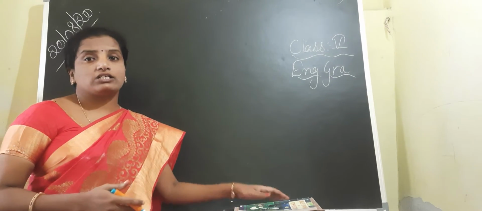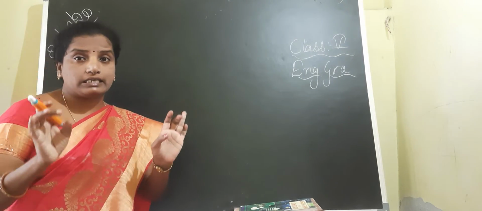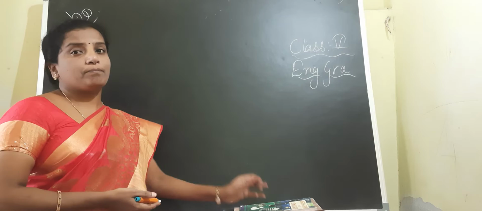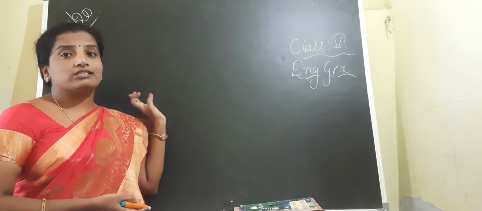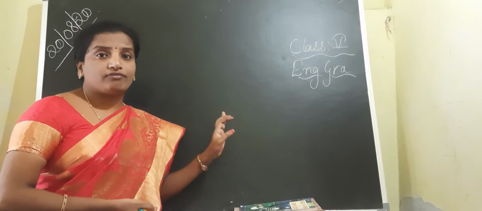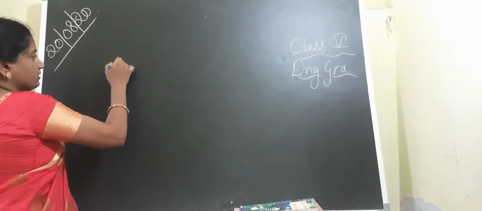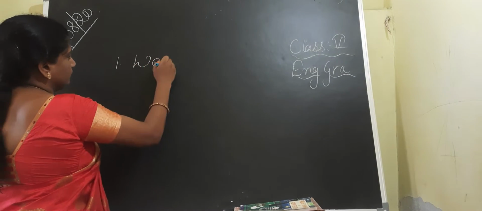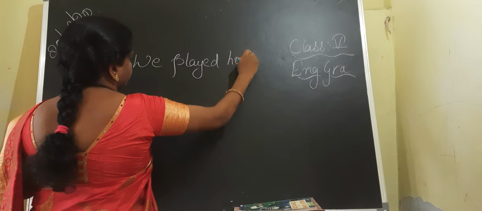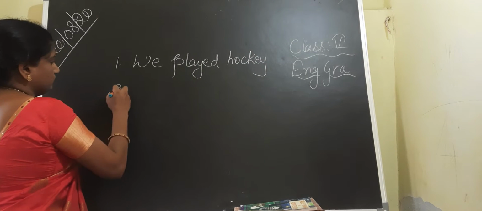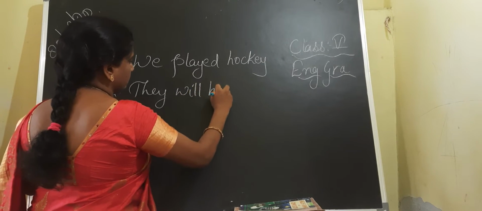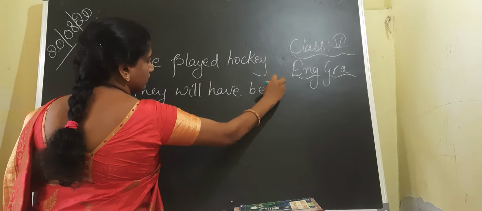In the last session we discussed how to write a single statement in 12 types. Today, before starting the simple present, I'll write a few sentences on the board, and we'll see how to identify the tense of a given sentence. Okay, children. Suppose this is a sentence: we played hockey. They will have been playing.